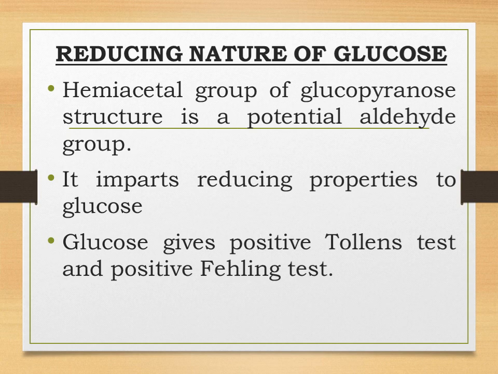Now students, glucose will give positive test for Tollens' test and Fehling test. Now students, Tollens' and Fehling, these both are blue in color in their solution form. So when they are heated, then they will change their color. From this it is indicated that it is being reduced.